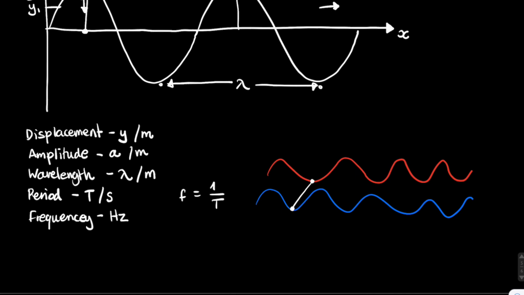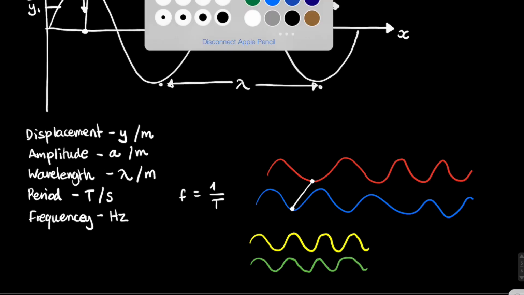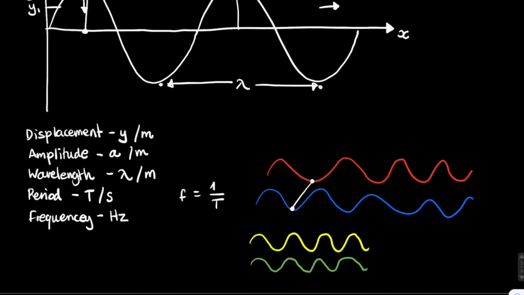Whereas two waves that are in phase, so let's do maybe two waves that are in phase. Here's our yellow wave. And here's a green wave. We can see that these waves, even though I've drawn it very badly, this trough lines directly up with this trough here, and this peak there lines up with the other peak. And so these two waves are in phase, whereas these two waves are out of phase.